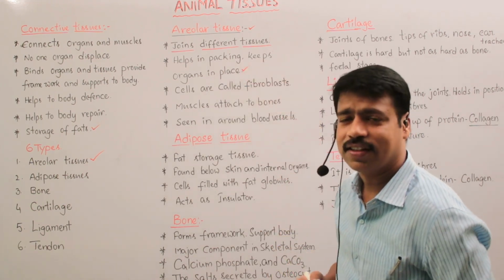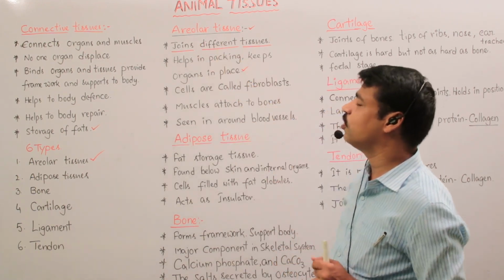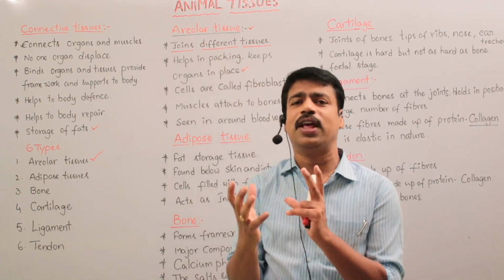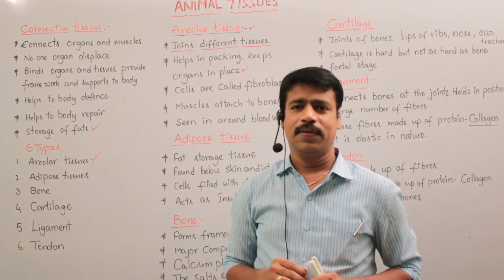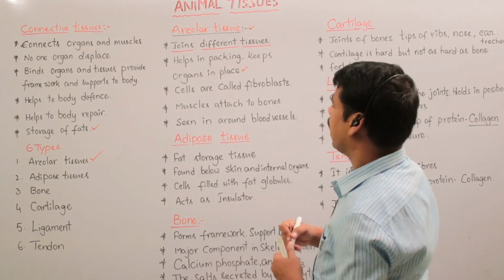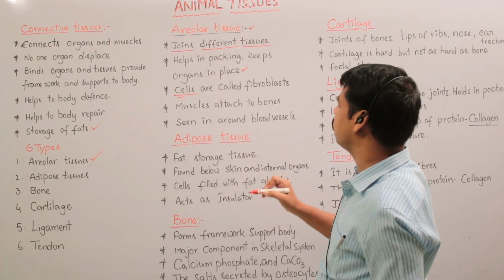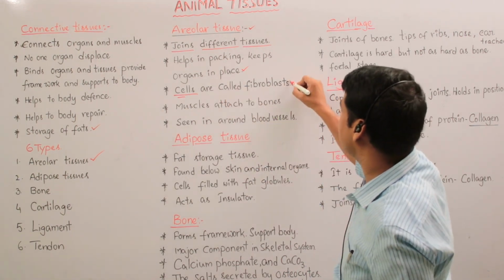We already discussed, if there is no connective tissue, that means no areolar tissue, the organs may be displaced from their particular area. Then there are more problems. And the cells of areolar tissue are called fibroblasts.